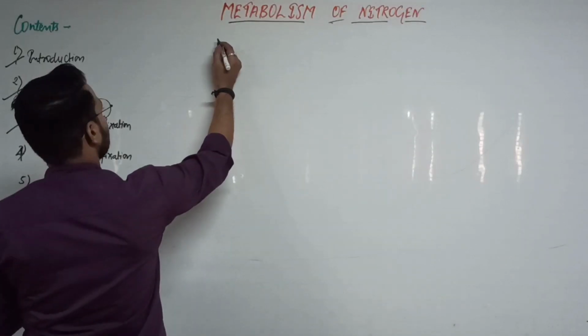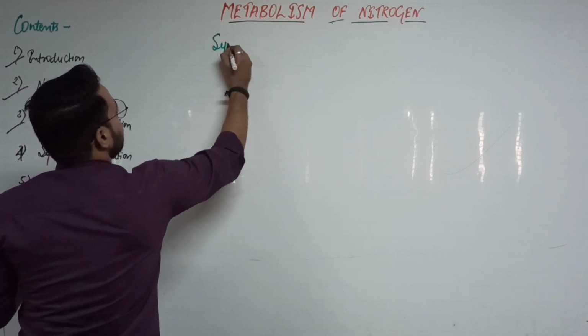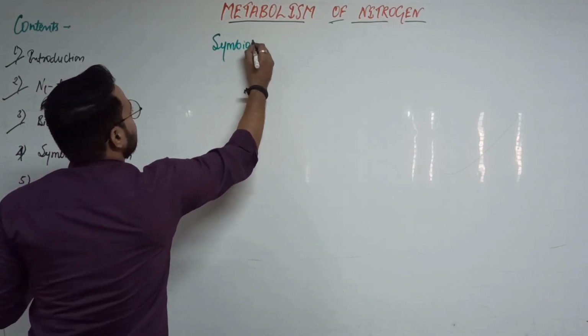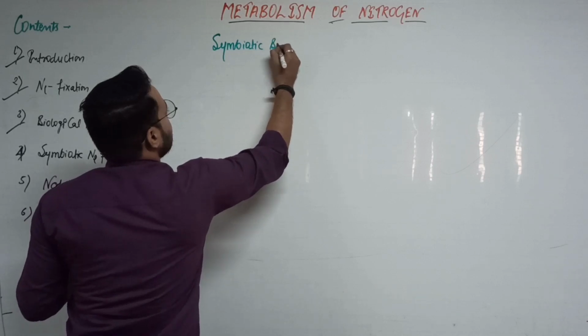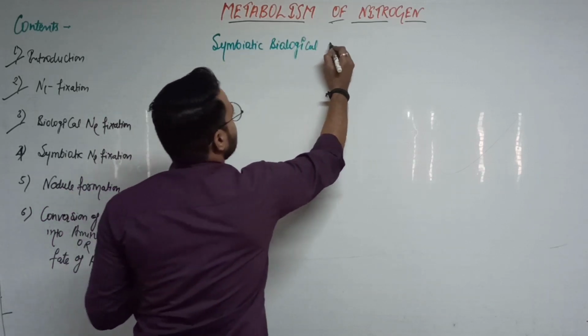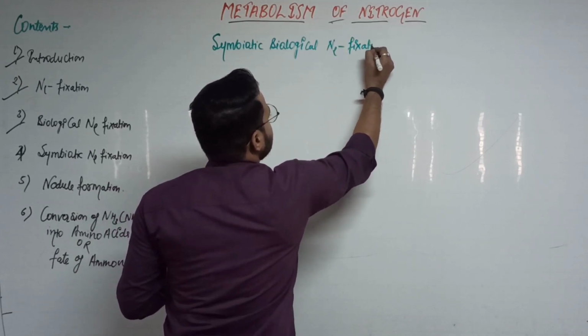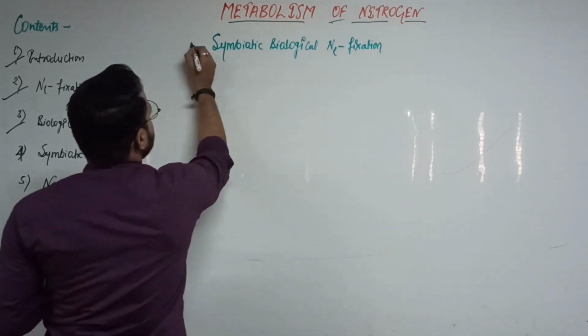So today our main topic is symbiotic biological nitrogen fixation. Okay, that is clear.